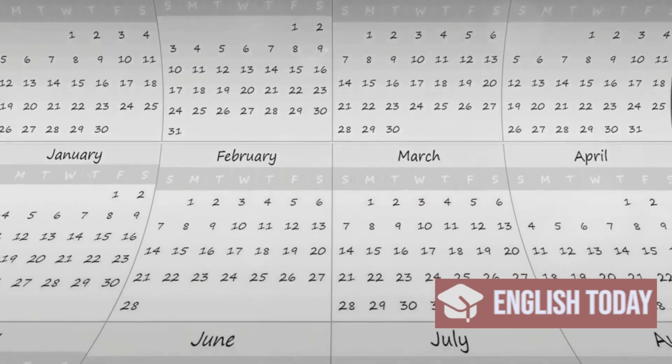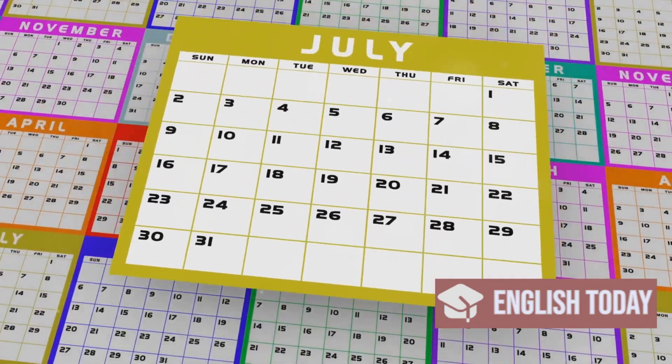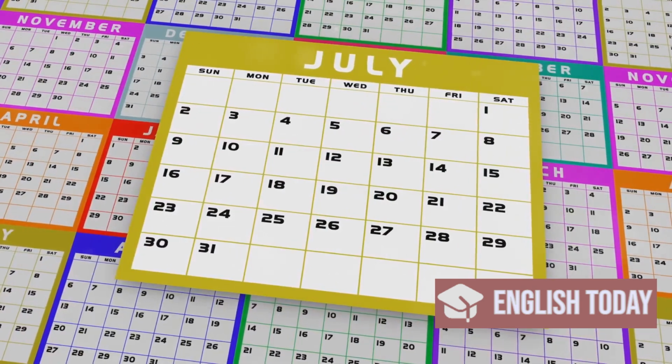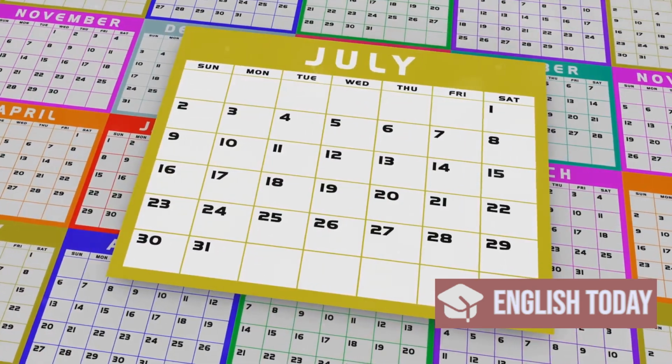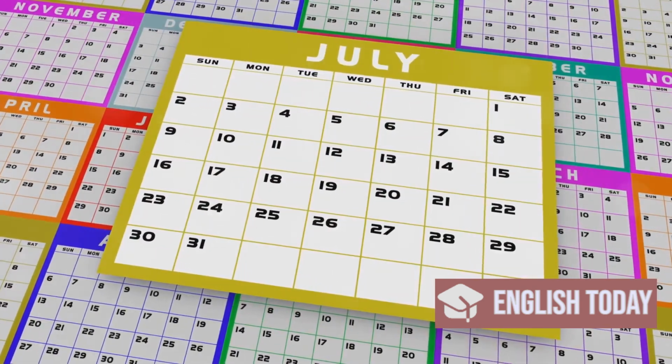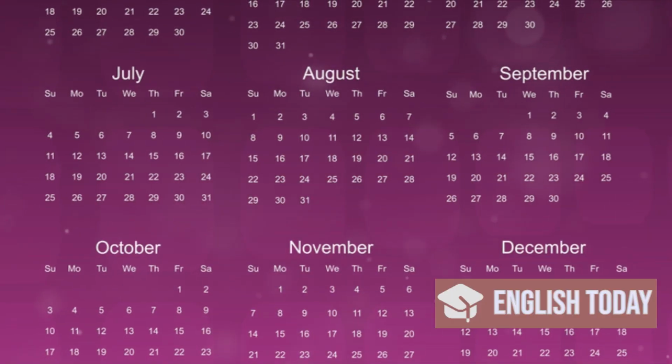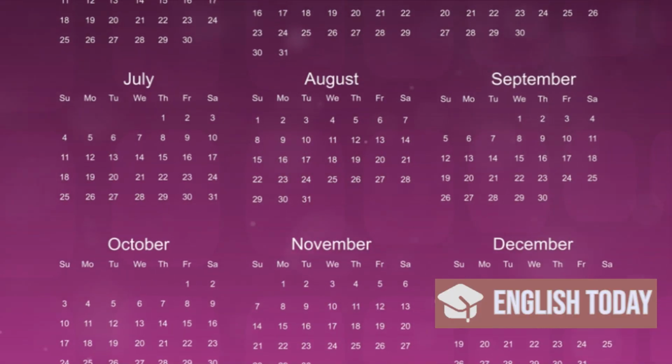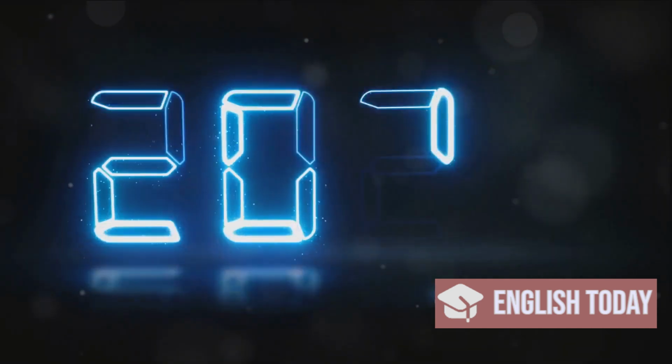And of course, we can't forget about the months. Starting with January and ending in December, each of the 12 months of the year has its own distinct name. So when you're talking about a date, you'll say the name of the month, such as, I was born in July. Finally, years are usually spoken in two parts.